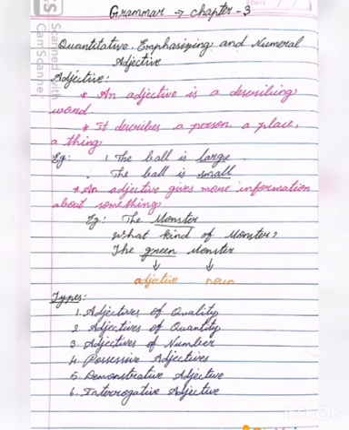There are 6 types of adjectives. First one, adjectives of quality. Second one, adjectives of quantity. Third one, adjectives of number. Fourth one, possessive adjectives. Fifth one, demonstrative adjectives. Sixth one, interrogative adjectives. Okay. In this chapter, we will see 3 types only. Quantitative, emphasizing and numeral adjectives.